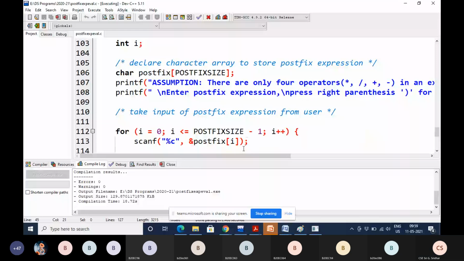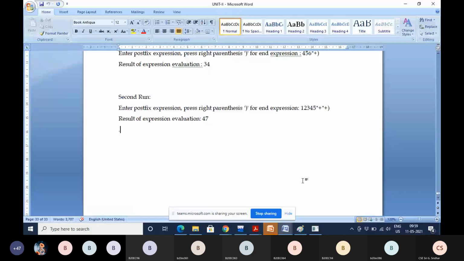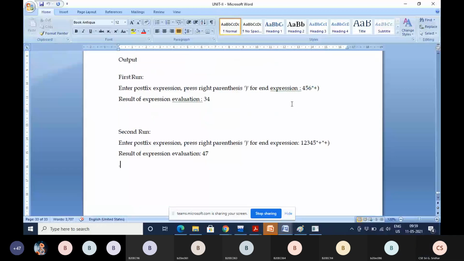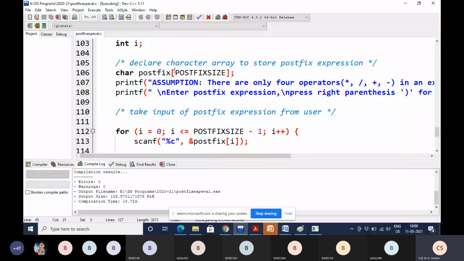For example, this is the postfix expression, which consists of digits as well as operators. Now whatever expression we entered, that expression is stored in the postfix.